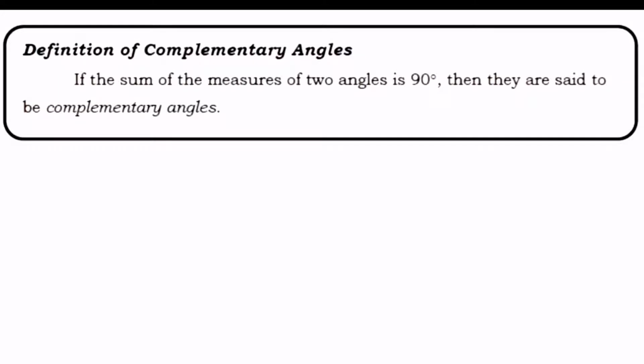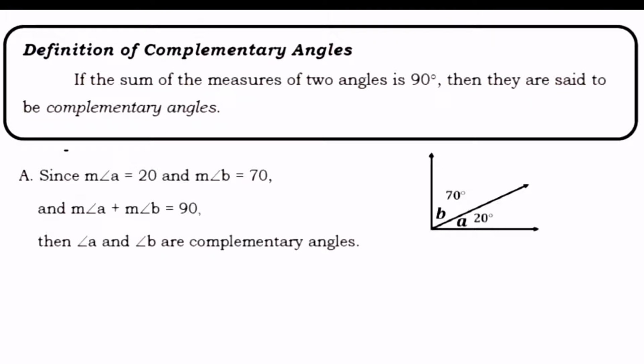Definition of complementary angles. If the sum of the measures of two angles is 90 degrees, then they are said to be complementary angles. As you can see in this figure, angle A is 20 degrees and angle B measures 70 degrees. If we are going to add 20 degrees and 70 degrees, it is equal to 90 degrees. Then, we can say that angle A and angle B are complementary angles.